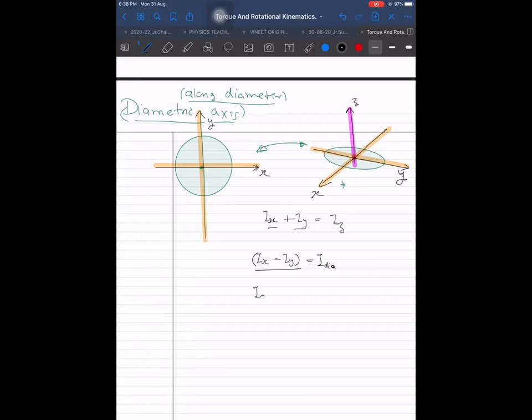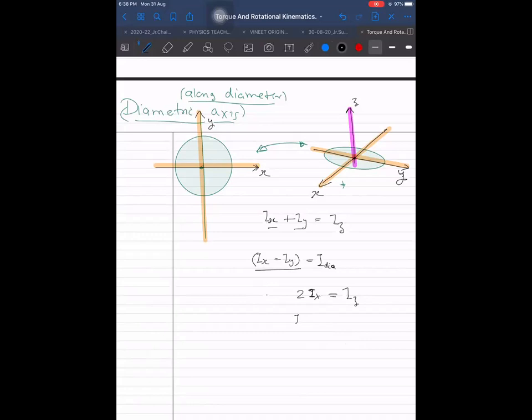Then I dia plus I dia will be equal to Iz, or 2 into I about diametric axis is equal to I about this perpendicular axis, the Z axis. Or rather than saying Iz, I am saying 2 into Ix, because Ix and Iy are equal. Let us call it 2 into Ix is equal to Iz.